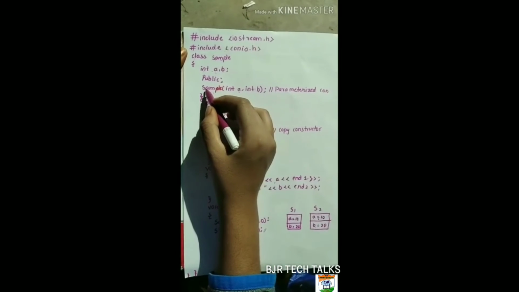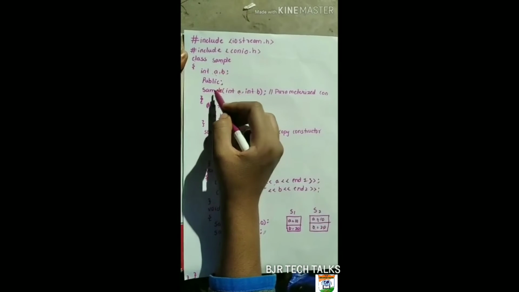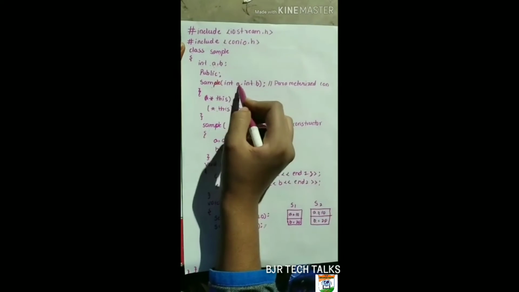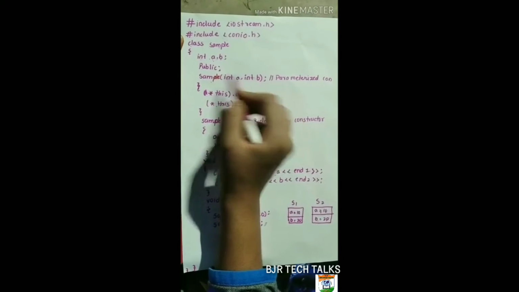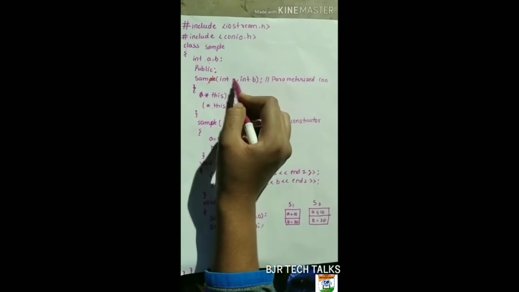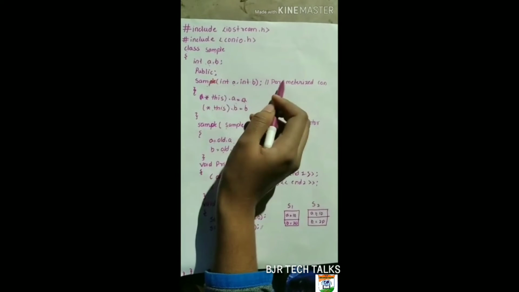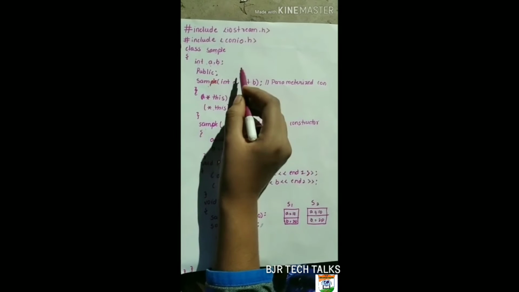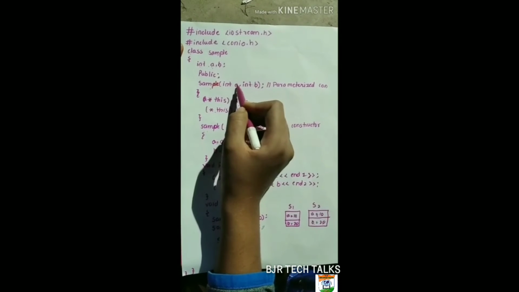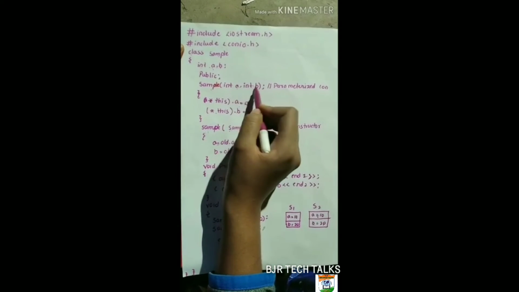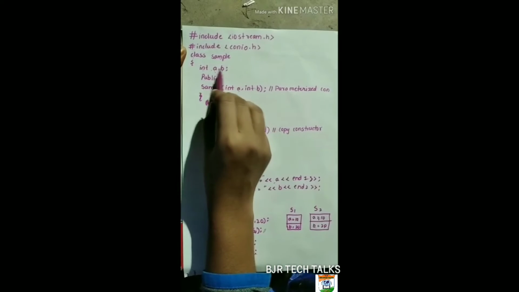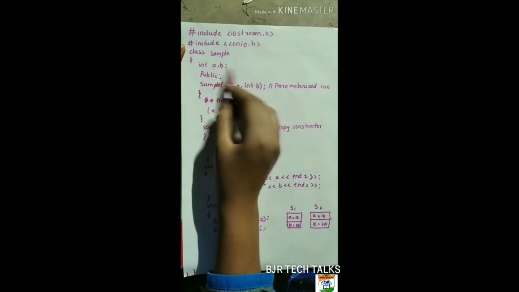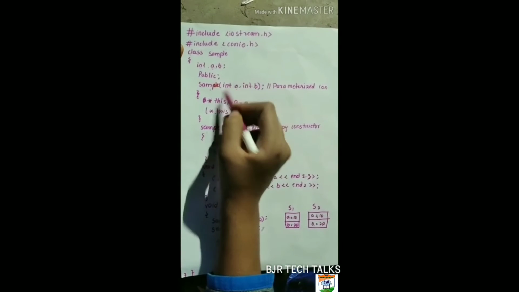And we are creating the constructor with the same class name, Sample. int a and int b are the parameters of the constructor. So a constructor which contains parameters is called a parameterized constructor. In this, the compiler will get confused about which is the actual a and b values. See here, int a and int b are the parameters, and int a, b are also the data members. So the compiler will be confused about which is the actual a and b.